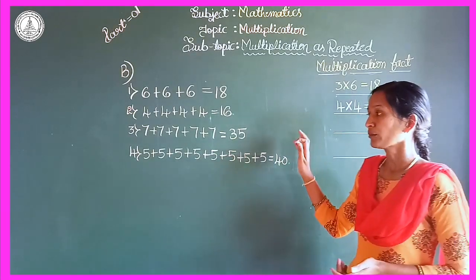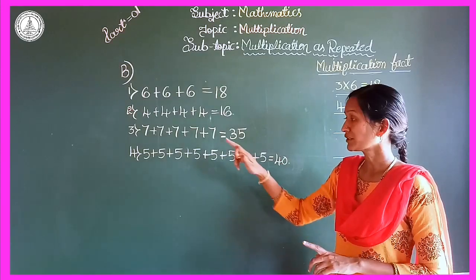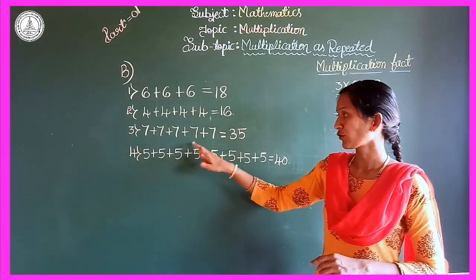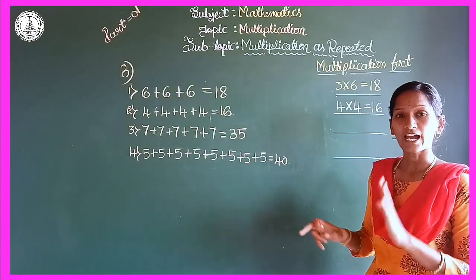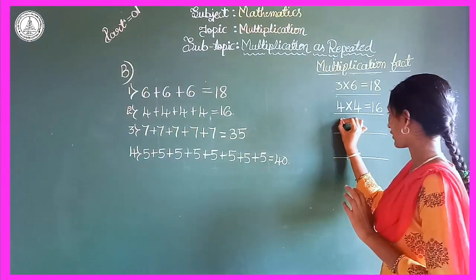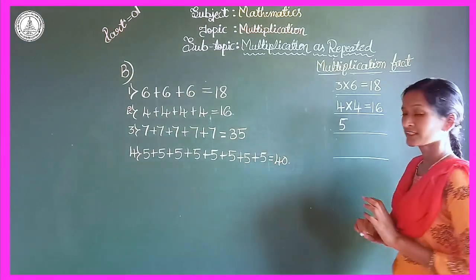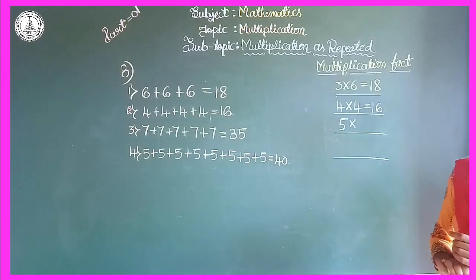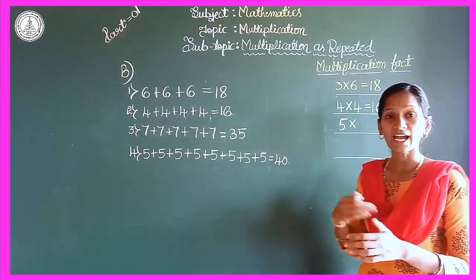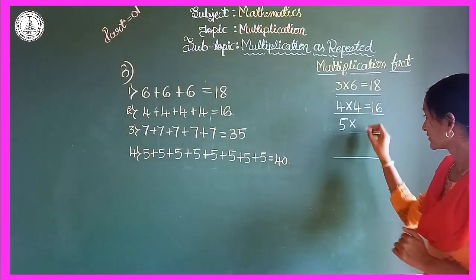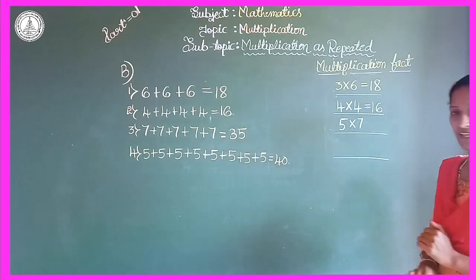So here how many times are they adding the number 7 here? So 1, 2, 3, 4, 5. So here they add 7 5 times. So first I am writing 5 here. Right? The next, that is the symbol of multiplication, into. So which number are they adding repeatedly here? The number 7. Right? So I am writing it next.